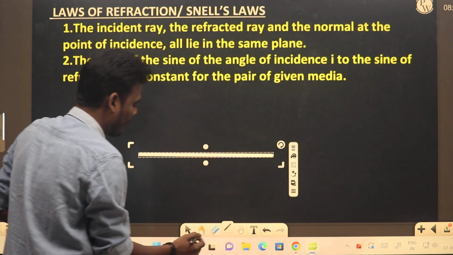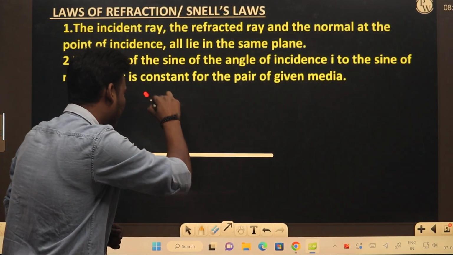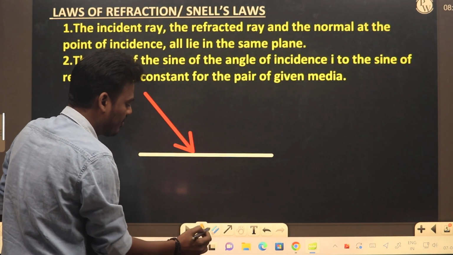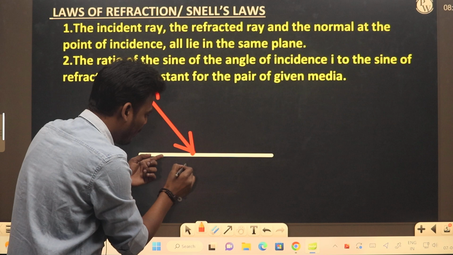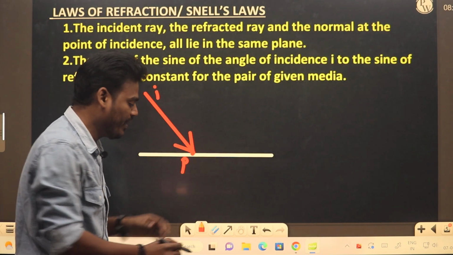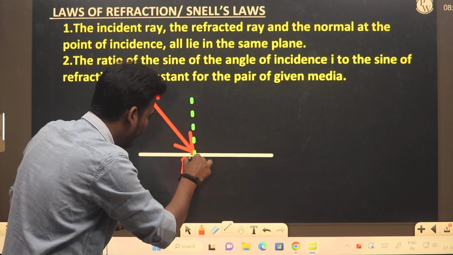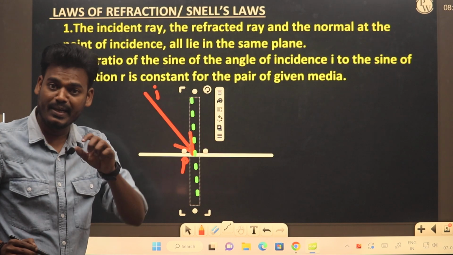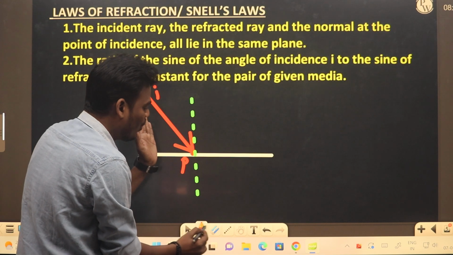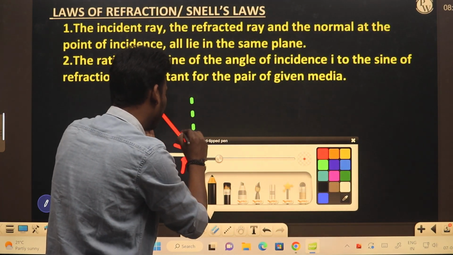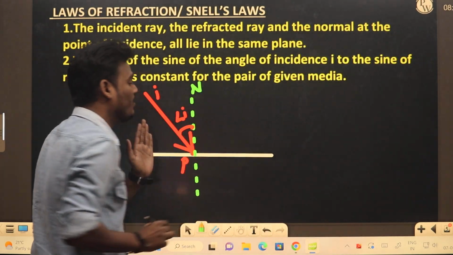If I consider this is a surface which is separating two medium, and here I'll be considering it as an incident ray. This we call the incident ray I, and this point we call the point of incidence. Here there is a normal, nothing but a perpendicular drawn to the surface separating two medium, and the angle between this normal and the incident ray we call the angle of incidence. Angle of incidence. And this dotted line indicates the normal.